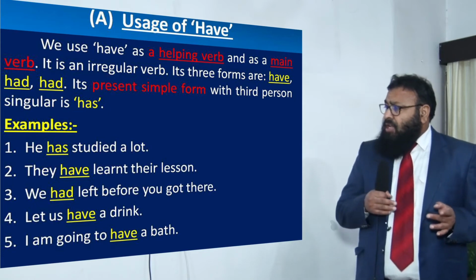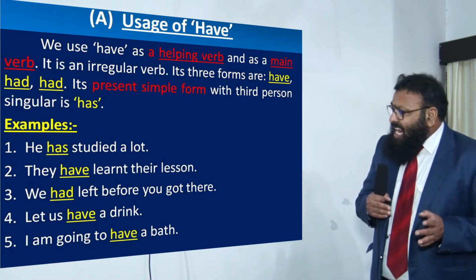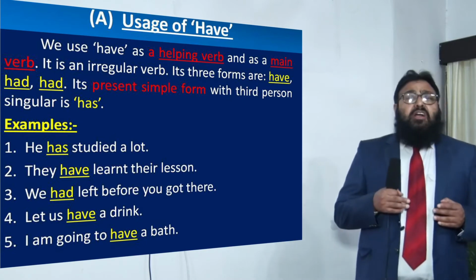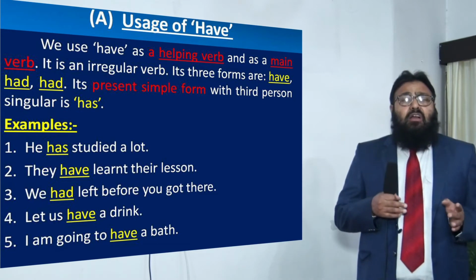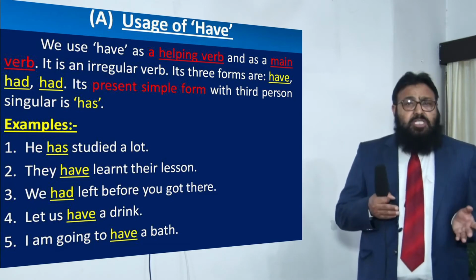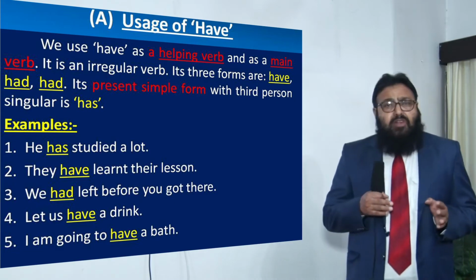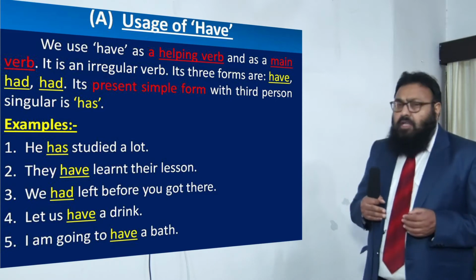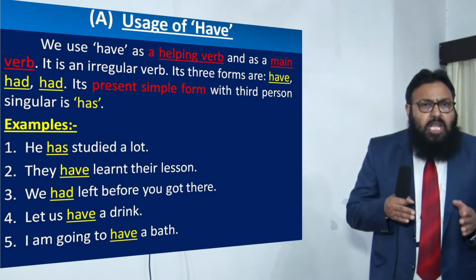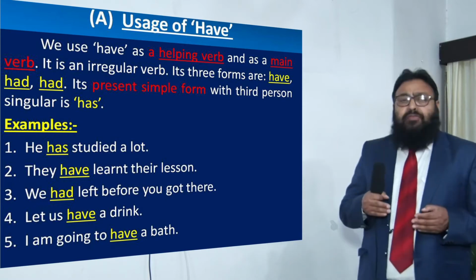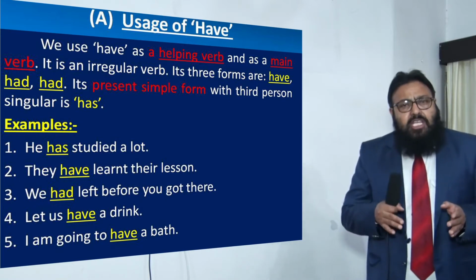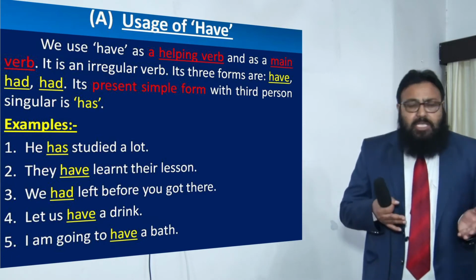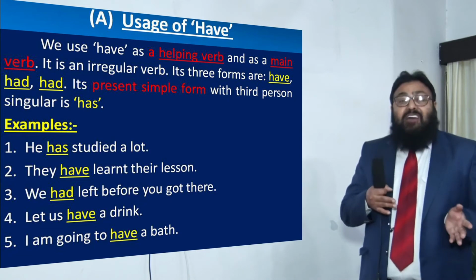It is helping learned. We had left before you got there. Now, it is the second form of have, had, that has been used here, and had plus verb third is perfect tense. And when, dear children, we talk of two actions in the past, the action which takes place first is put in past perfect, and the action which takes place subsequently is put in past indefinite tense. So, had left is past perfect tense.